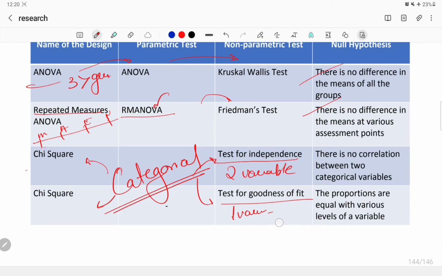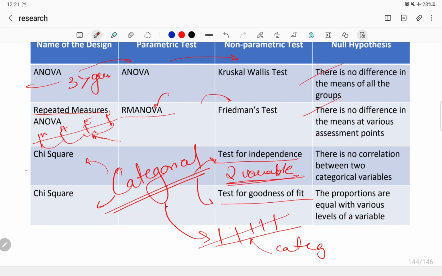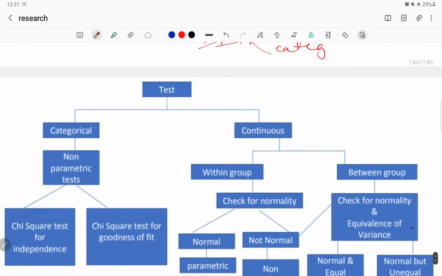We are just measuring, like, stress level, or your income, anything, relating something with one variable and measuring it again and again. That will be a categorical variable. And here I have given happiness, which mostly comes under categorical. You can use BP at four different times or anything, that should be a continuous variable, and here it should be categorical, different proportions. Here there are two different variables, like you are correlating gender and happiness, gender and stress, gender and income, two different variables. So this is chi-square.